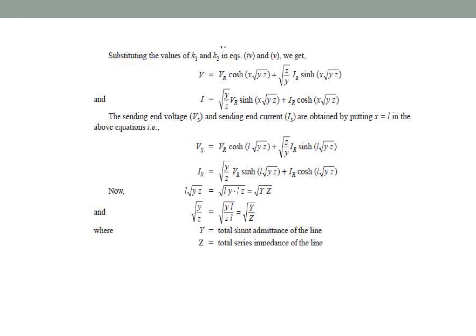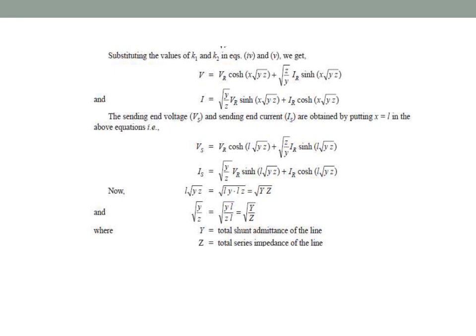If we substitute these values of k1 and k2, then V is equal to VR cosh x square root of YZ plus square root of Z by Y IR sinh x square root of YZ. Then I is equal to square root of Y by Z VR sinh x square root of YZ plus IR cosh x square root of YZ.